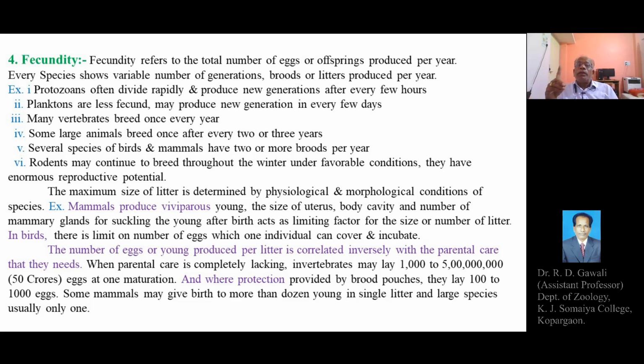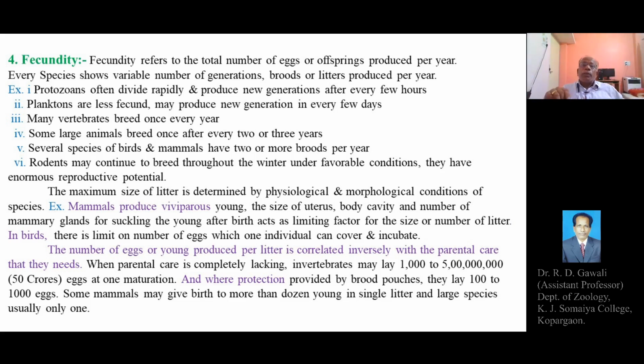In cattle, only one. Buffalo, only one. So the size of the litter or the size of the brood depends upon the physiological and morphological conditions of the female organisms which are undergoing sexual reproduction, or maybe depending upon viviparity, oviparity, or ovoviviparity. So that is again different. The fecundity is different in different species. We are going to explain all these things one by one.